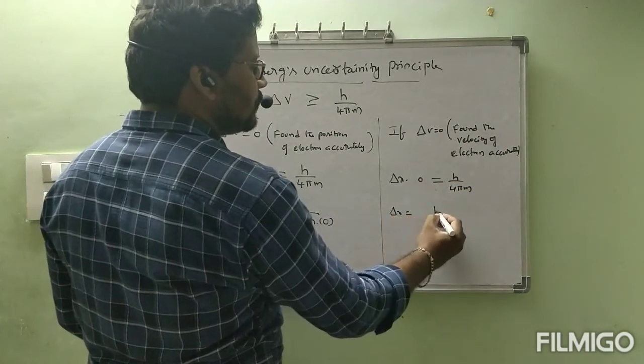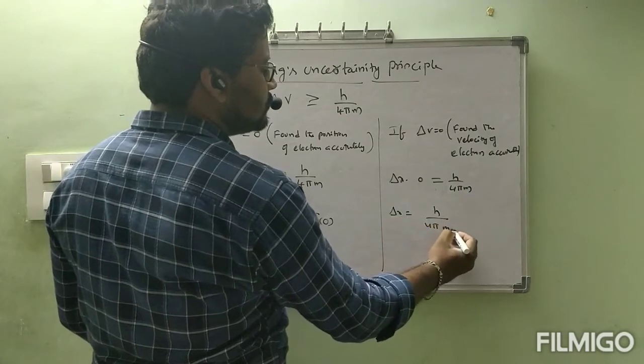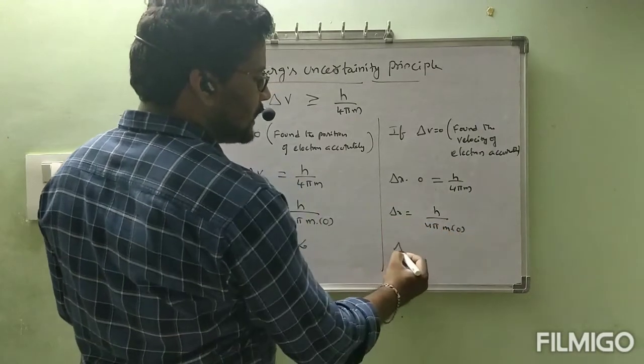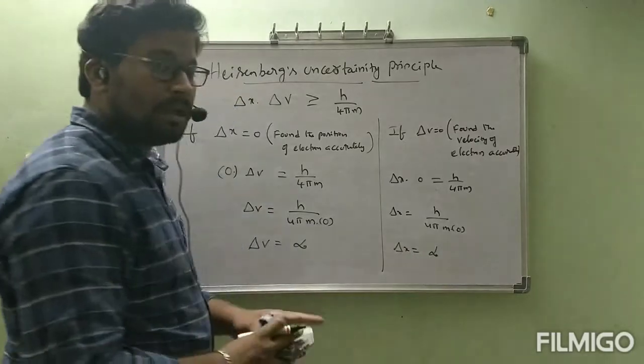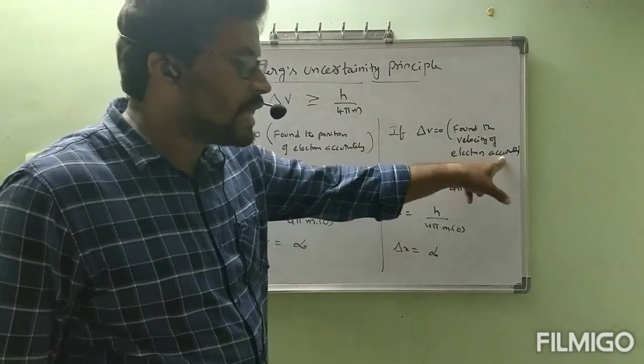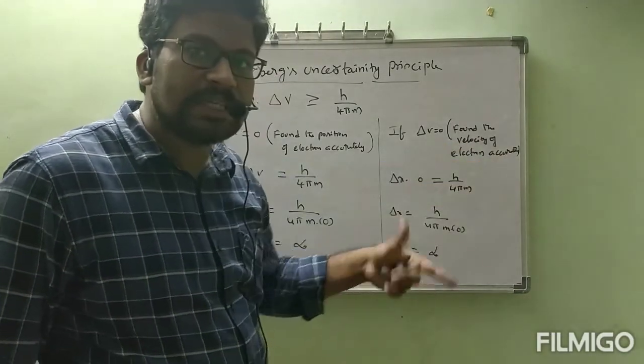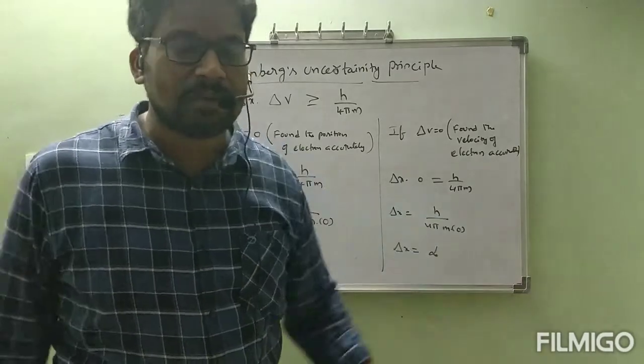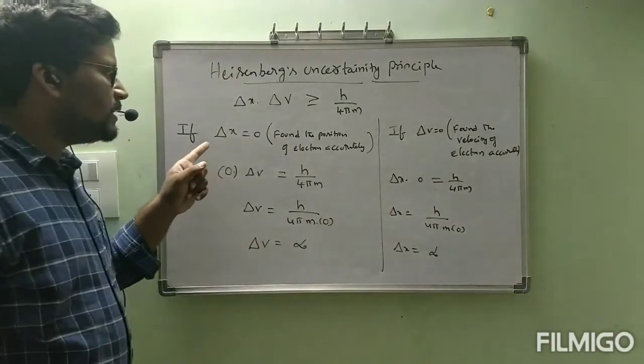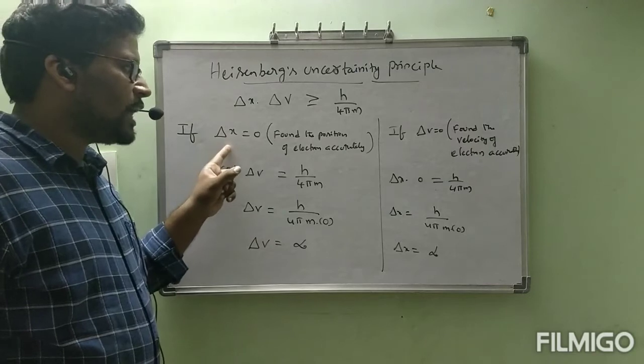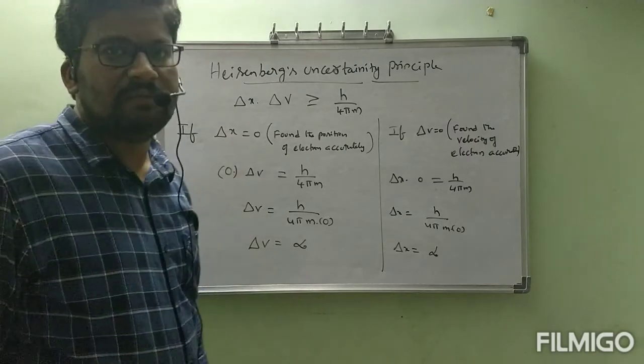Delta x is equal to h by 4 pi m into 0. Then delta x is equal to infinity. If you are able to find the velocity of electron accurately, error in position is infinity. That means you will get a very large error in position. If you are able to find the position of electron accurately, then delta V becomes infinity.